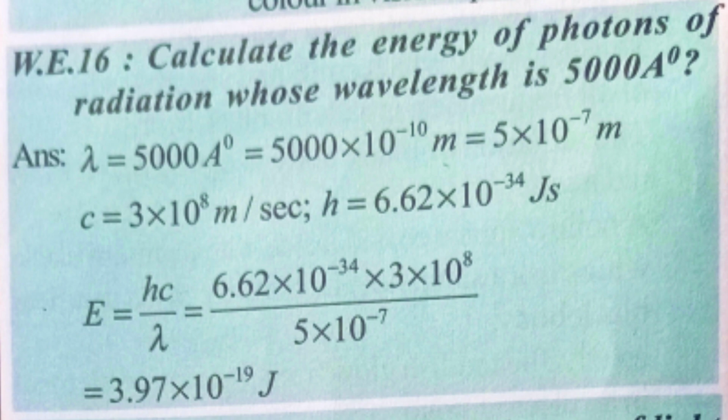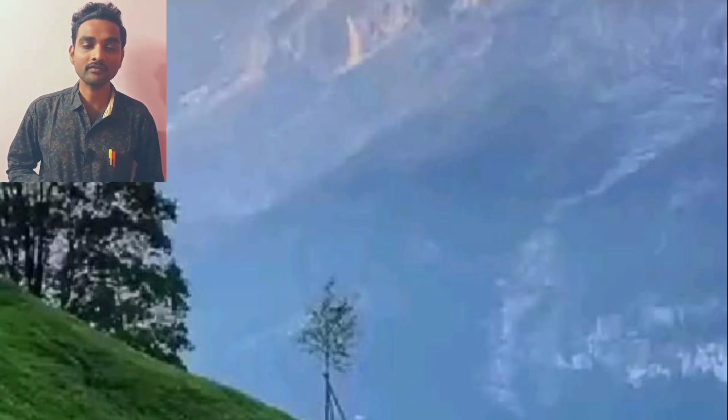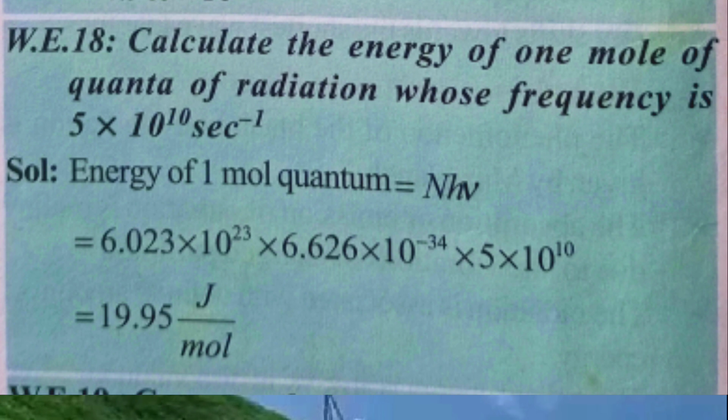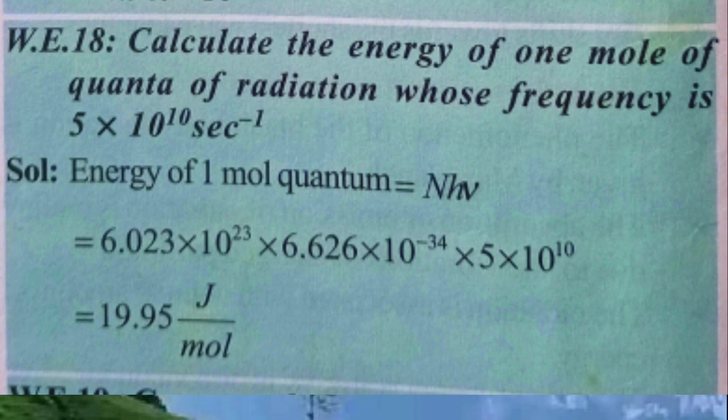Okay. Next, let me discuss next problem, that is calculate the energy of 1 mole of quanta of radiation whose frequency is 5 into 10 power of 10 second inverse. They are asking simply energy. You have to see. Okay. Now energy of 1 mole of quanta is equal to N h mu according to Einstein's approach. One formula is there. Did you remember? E is equal to N h mu. Now you have to substitute all the values in this formula. E is equal to N value we know. N in the sense Avogadro number.